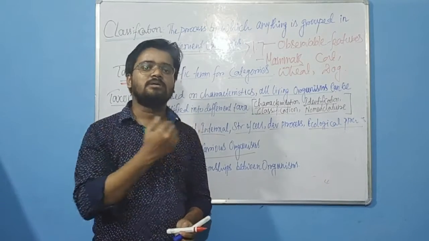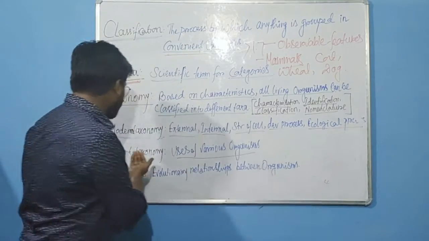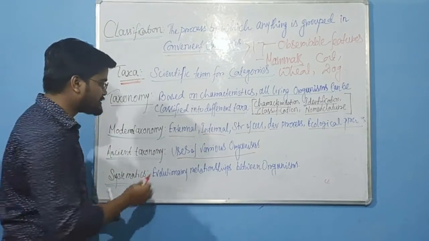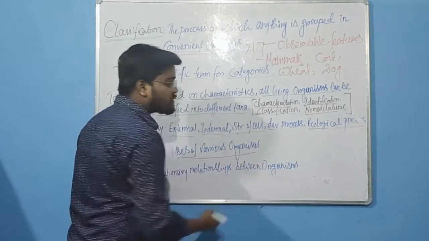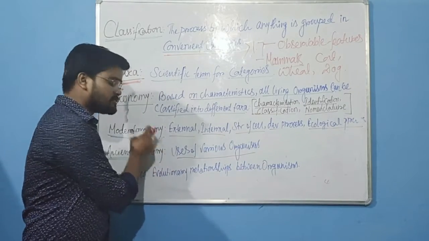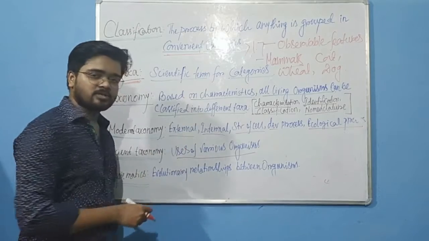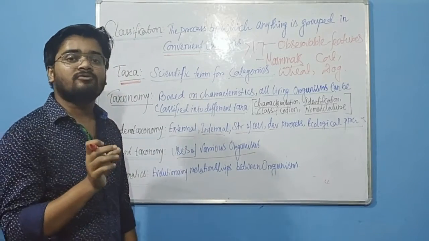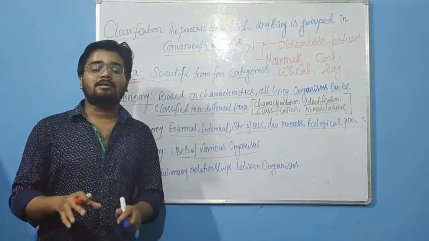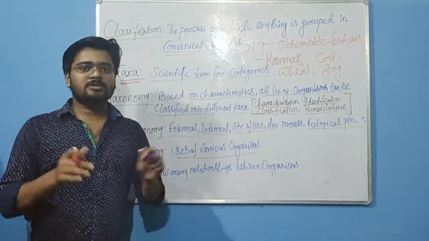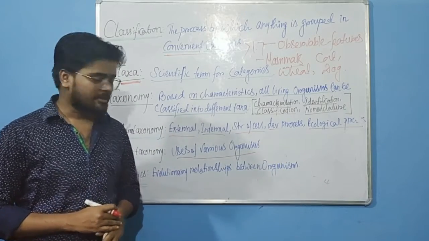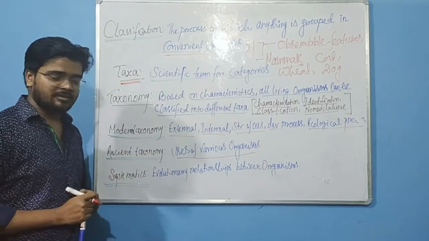At that time we separated the organisms this way, and that is part of the ancient taxonomy. So ancient taxonomy means the uses of the various organisms. What was the basis of this taxonomy? The basis of this taxonomy was the uses of the various organisms. How we use organisms, and depending upon that we separate the organisms. That was the basis of the ancient taxonomy.